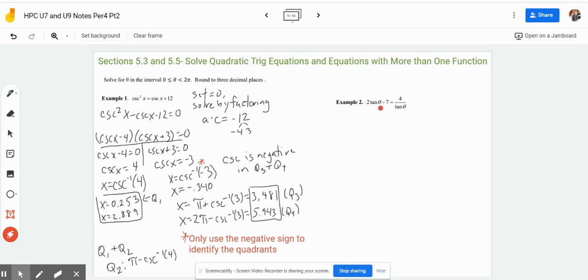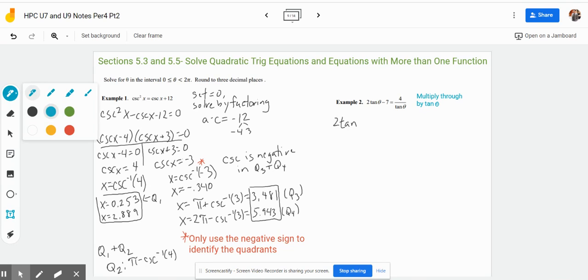We have 2 tan theta minus 7 equals 4 over tan theta. So to solve for this here, the first thing we need to do is multiply through by tan theta. So I added that note there. When you multiply through by tan theta, you're multiplying each term through by tangent. So you have 2 tan, and then this becomes tan squared because you're multiplying tan times tan.